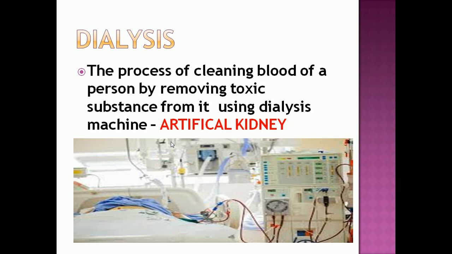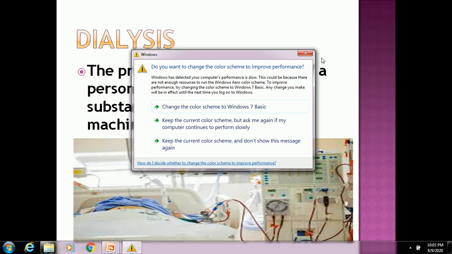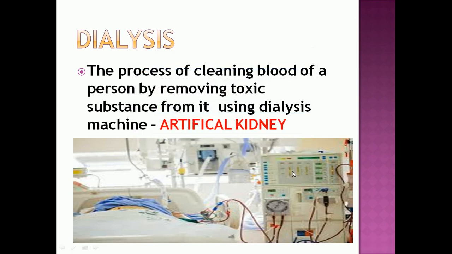So this dialysis process will function as an artificial kidney for patients who got kidney failure. Here you can see the dialysis machine through which dialysis can be done for the patient whose kidney failed to function.